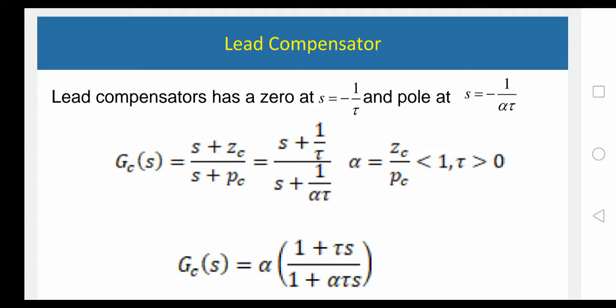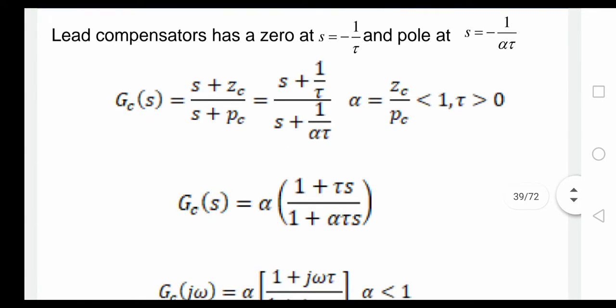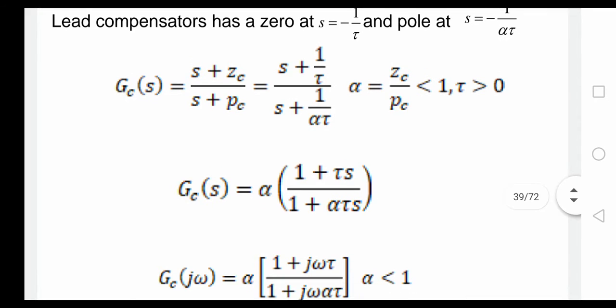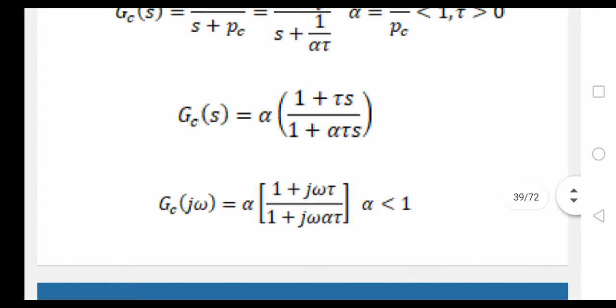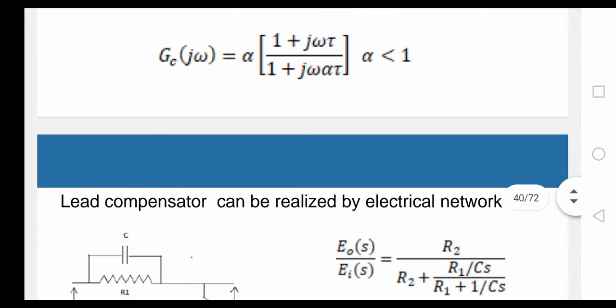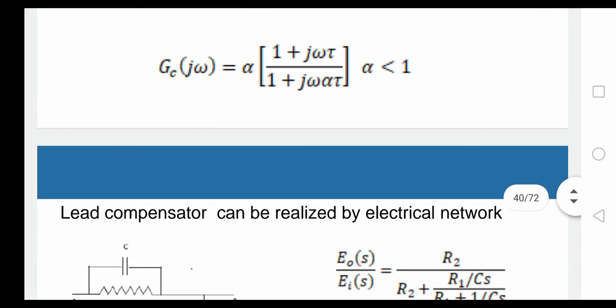Then GC of S is equal to alpha times (S plus 1 by tau) divided by (S plus 1 by alpha tau), that is (1 plus tau S) by (1 plus alpha tau S). Substitute S equals j omega, and you get the compensator transfer function.